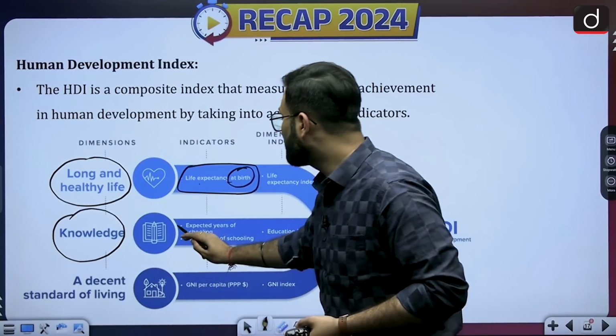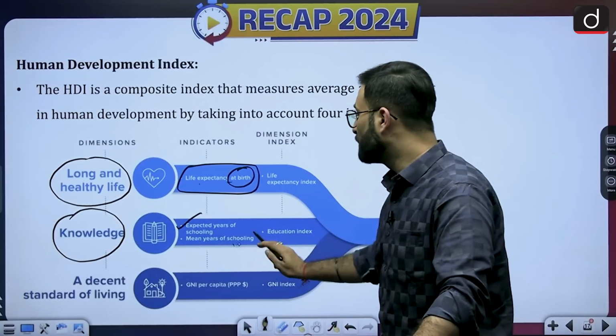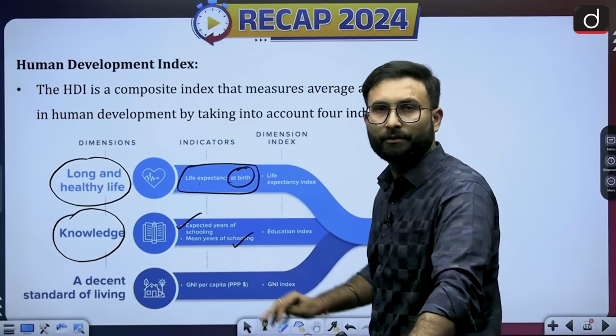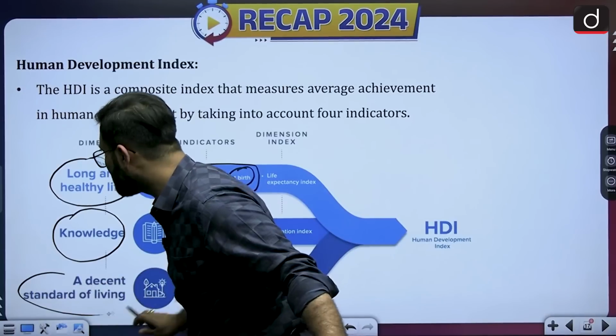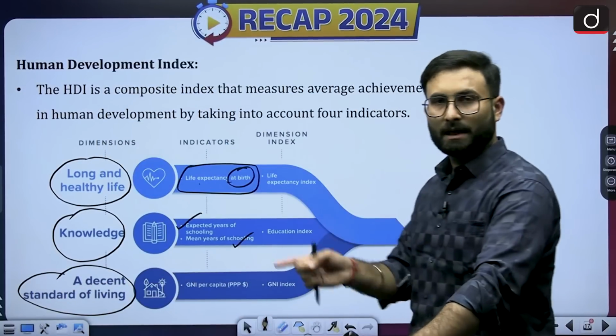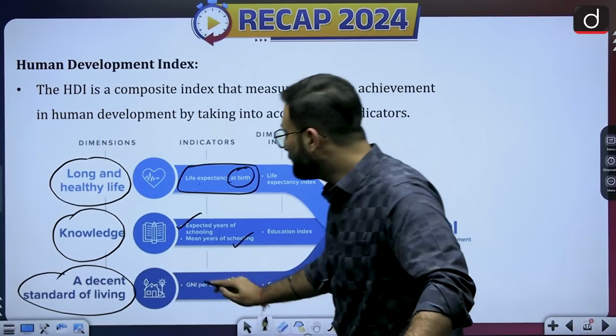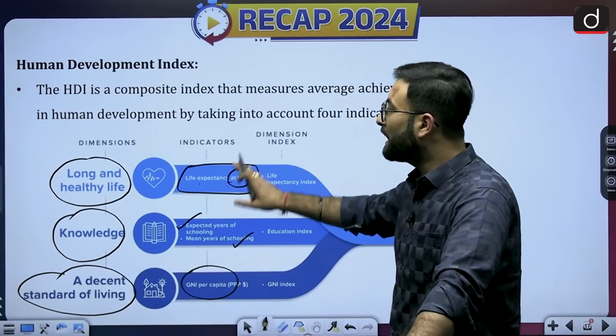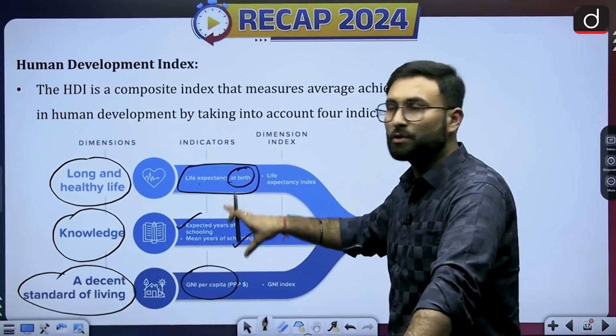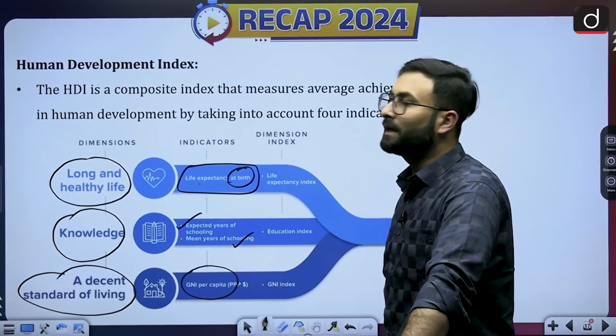Here expected years of schooling and mean years of schooling, these 2 things they consider for the education related parameters. Coming to the next one, a decent standard of living. This is the economic aspect of a family, so here they consider the gross national income per capita. These are the indicators used for coming up with the Human Development Index.